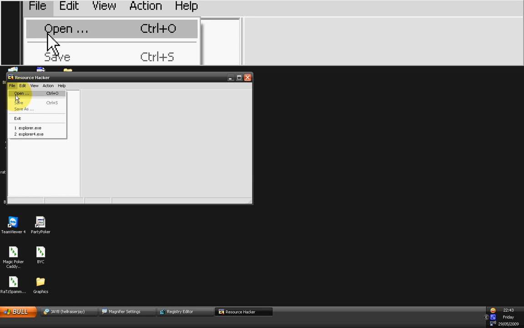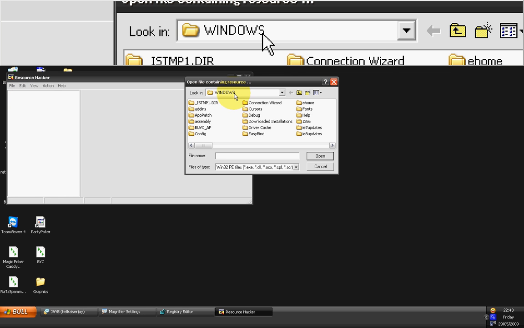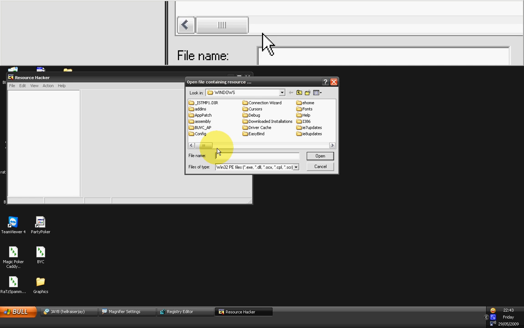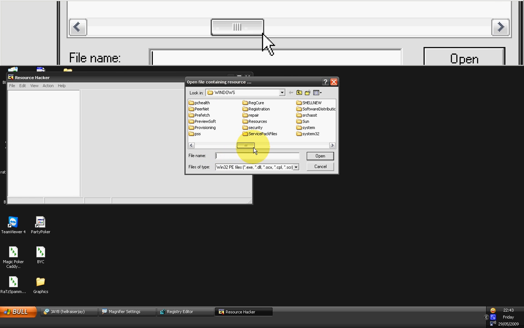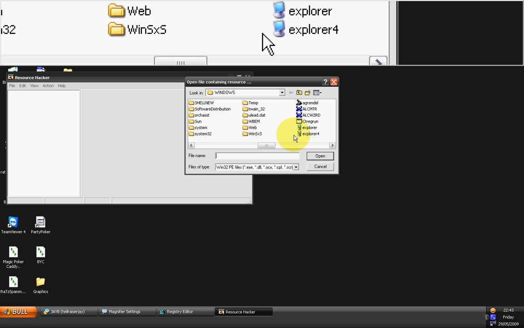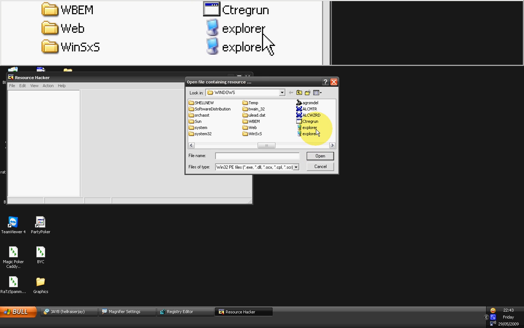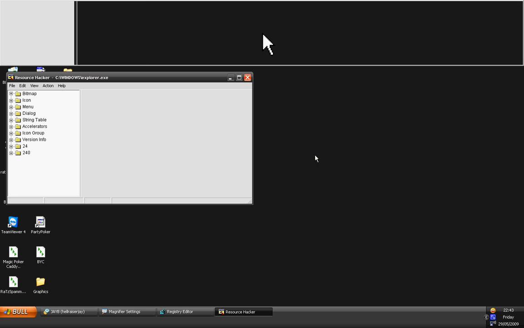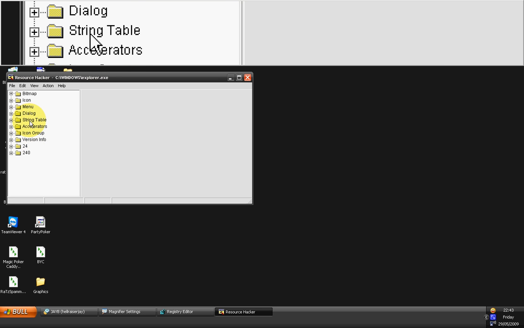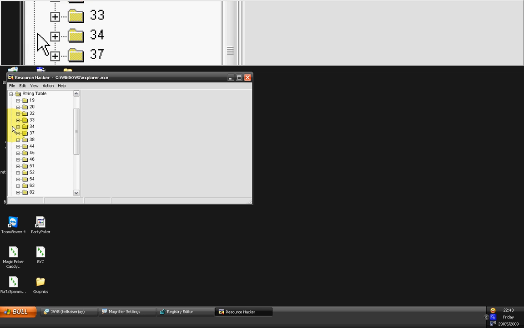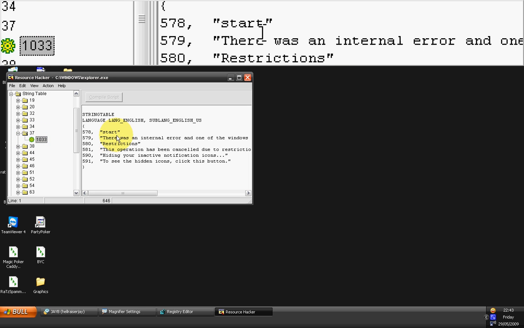Right, you go to File, Open, Windows here, and you go to Explorer. There's Explorer. There you go, that Explorer there, obviously. Just open it. You go to String Table, hit the wee drop down box next to it. Go to number 37. Go to 1033.